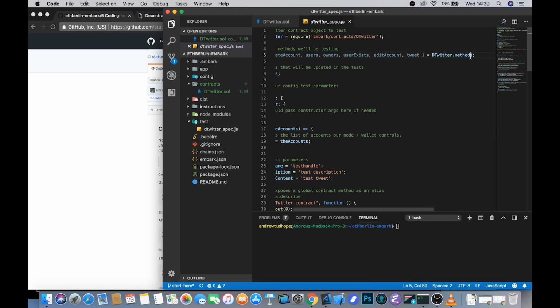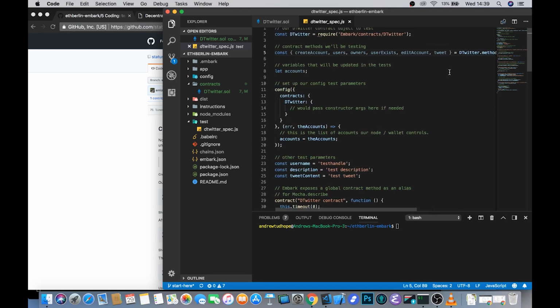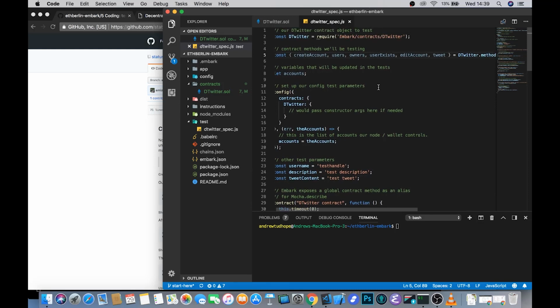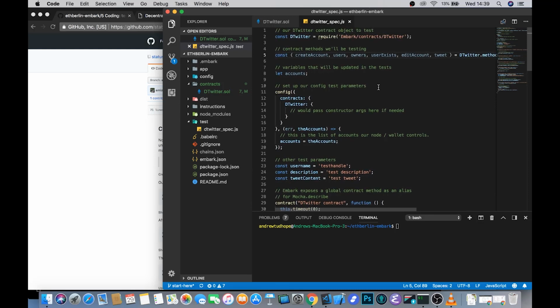You'll see later that you also get, for instance, the Twitter.events. And so that nice logical breakdown is just one of the features of coding in Embark. We also set up an accounts object. Then there's a bunch of different config that you can do, you don't do here.